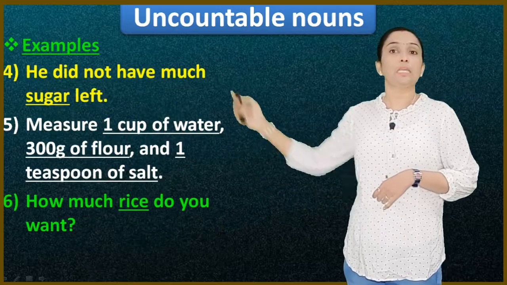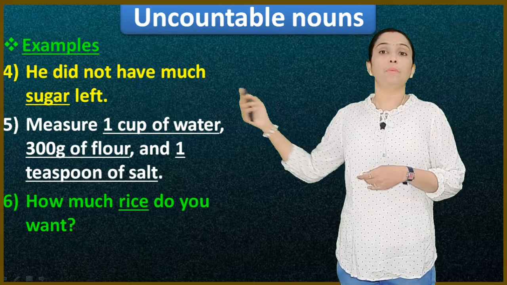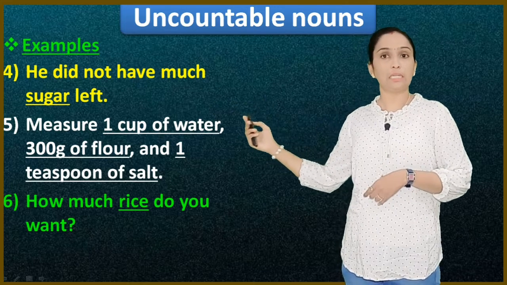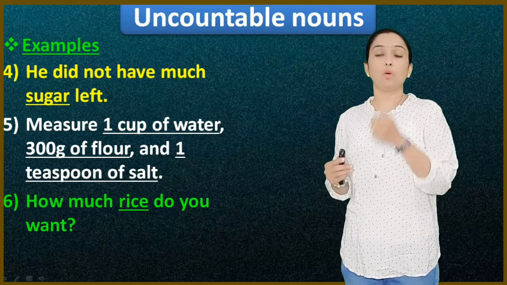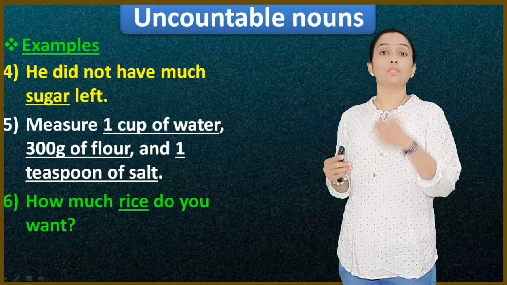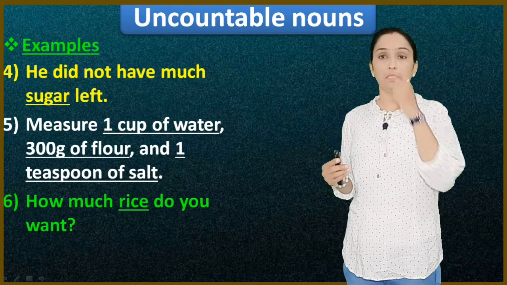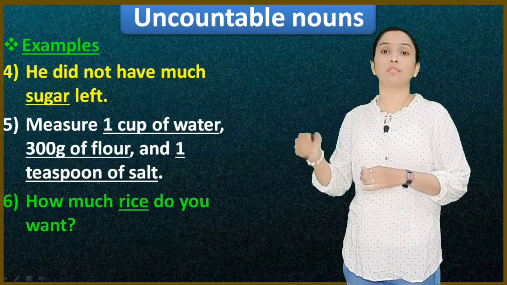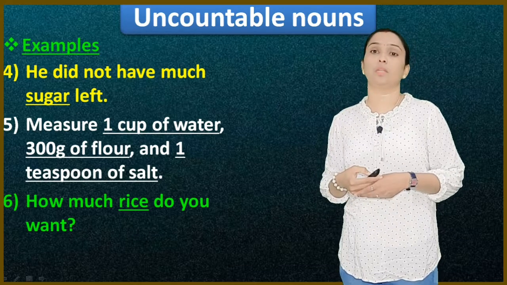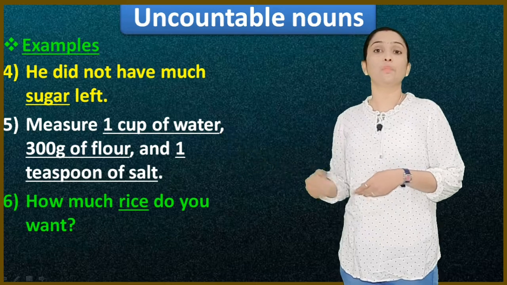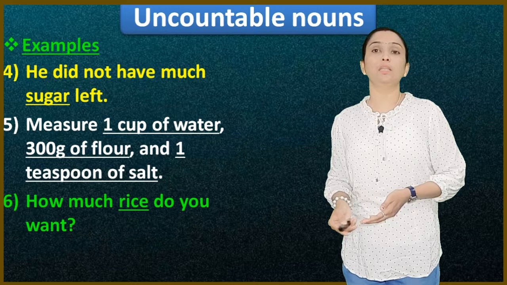Next examples are, he did not have much sugar left. Much sugar. Measure 1 cup of water, 300 grams of flour and 1 teaspoon of salt. Here the water is measured with a cup, flour is measured with grams and the salt is measured with a teaspoon. We have to take a measurement while talking about uncountable nouns, if you have to add the quantity. How much rice do you want? Here you can see much is used with uncountable nouns.